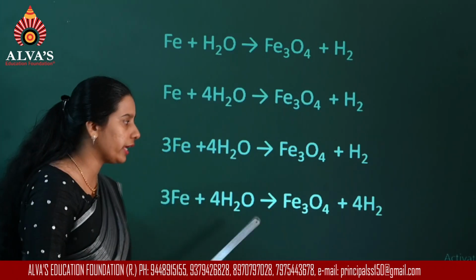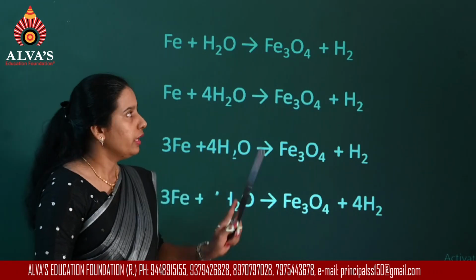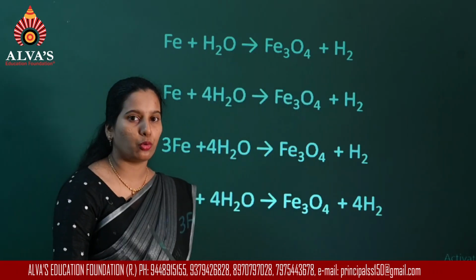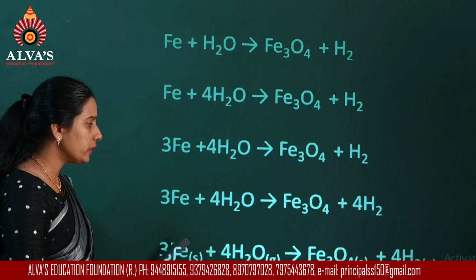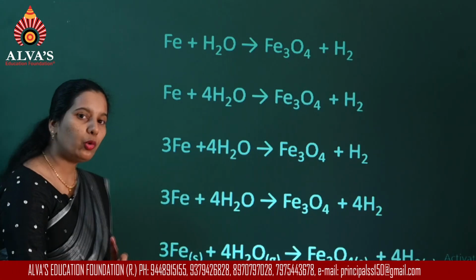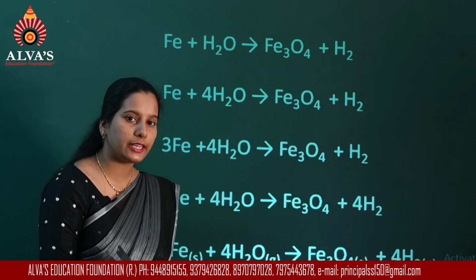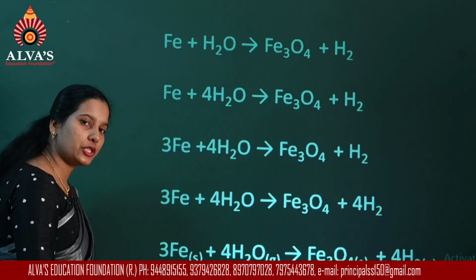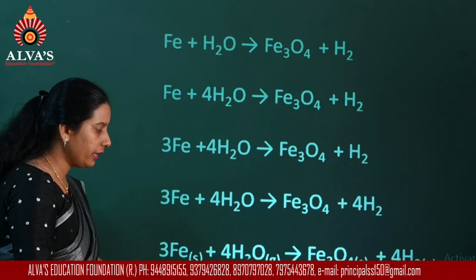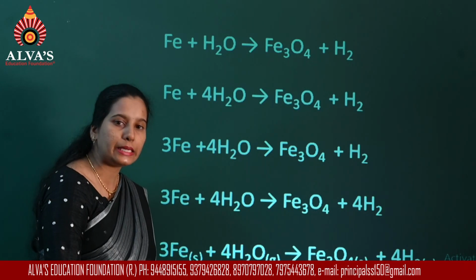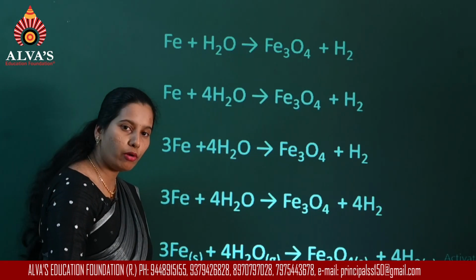Now if you want to write the physical state, while telling the equation I told you, iron combines with steam. How does iron exist in nature? Which physical state does it have? It is solid. So solid combines with, when I say steam, it is a gaseous form of water.